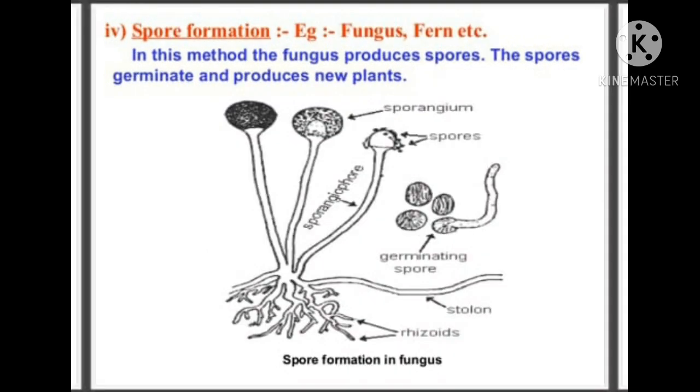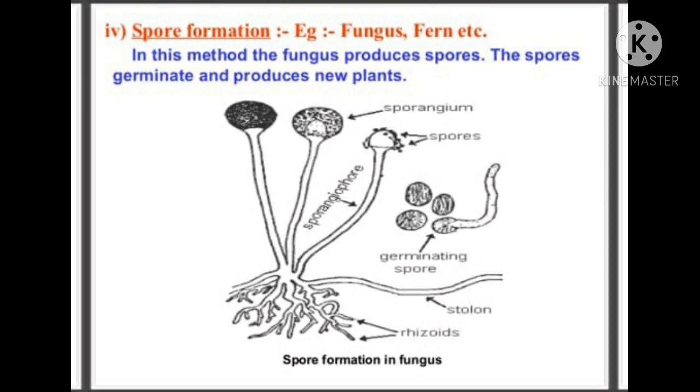Spore formation. Some bacteria and lower forms of life reproduce through spores. This is the most common method of asexual reproduction in most of the fungi and bacteria. The spore is a small single-celled reproductive body which is covered by a thick and hard protective coating.